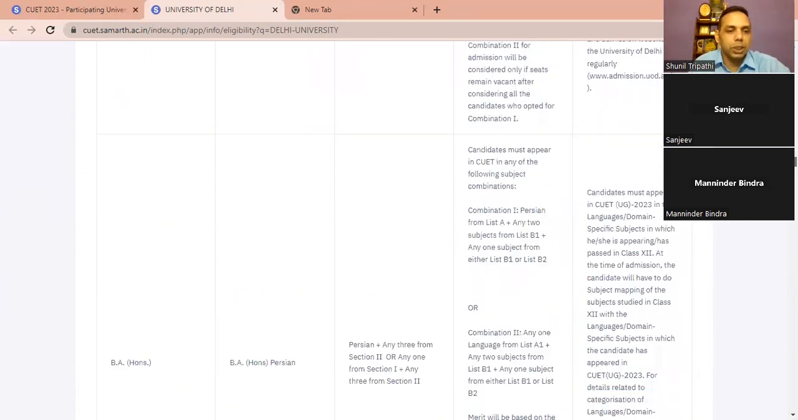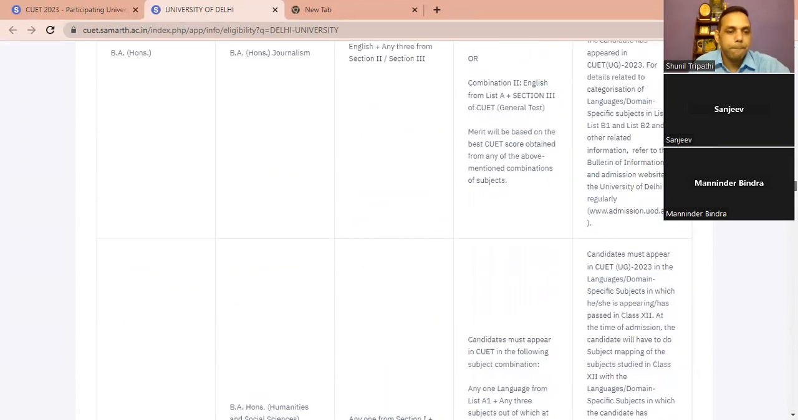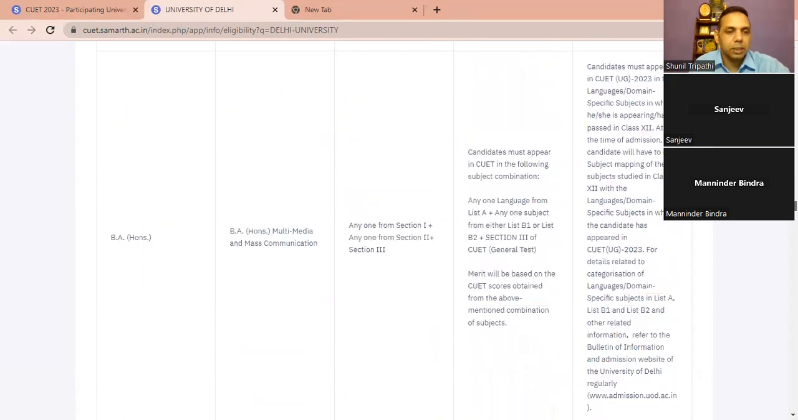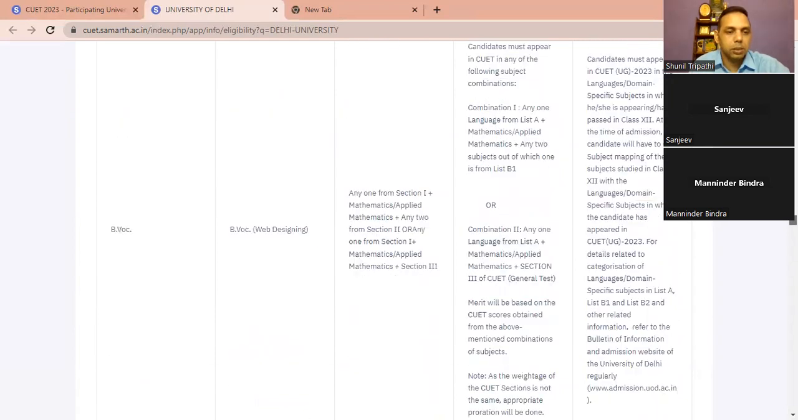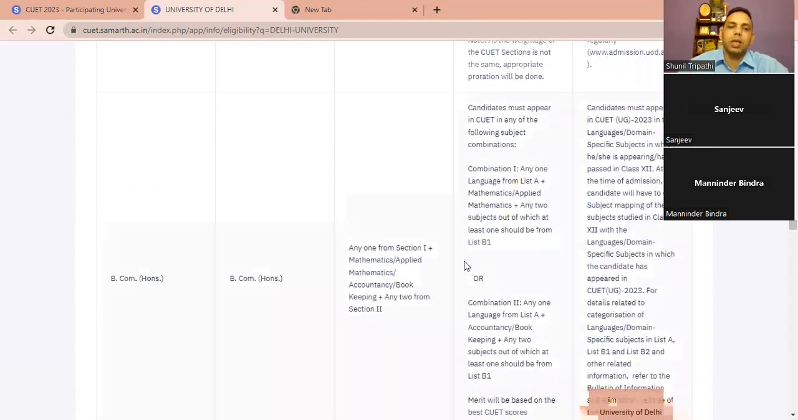Now, BCom honors. This is BA, still BA. Now, see, this is the BCom honors from Delhi University. They are saying anyone from section 1, which means language, any language. It can be Hindi, English, whatever. Mathematics, applied mathematics, or accountancy. So, accountancy or mathematics, anyone you can have.